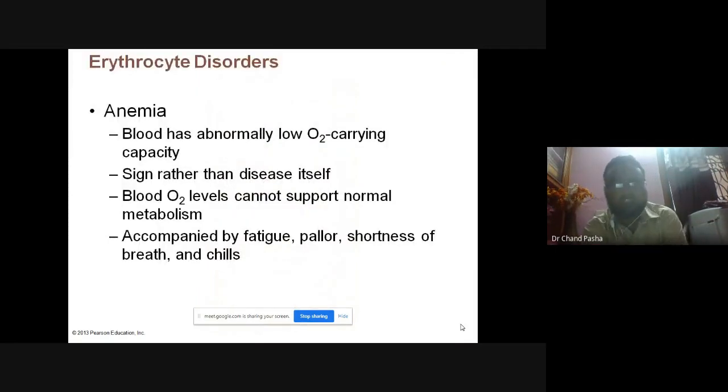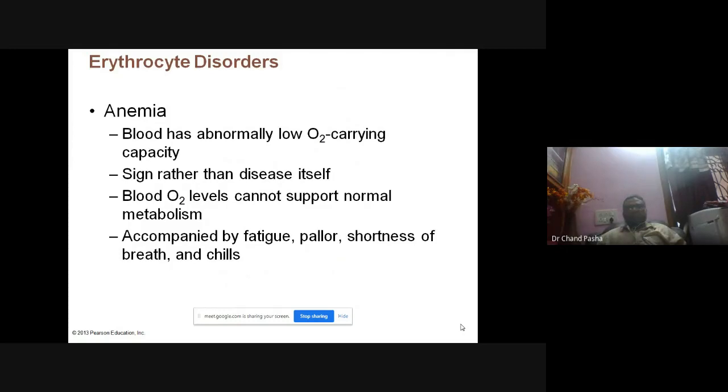Now we'll see some erythrocytic disorders. Anemia. In this case, the oxygen carrying capacity of blood is reduced. Oxygen carrying capacity of the blood is reduced, and it is a sign rather than a disease. It is a symptom, we can call it. Sometimes it may be a disease also.